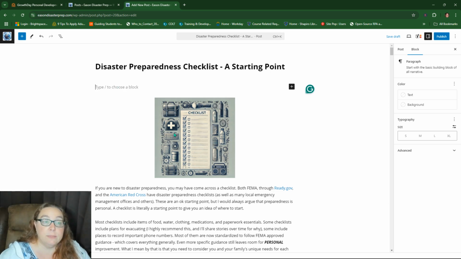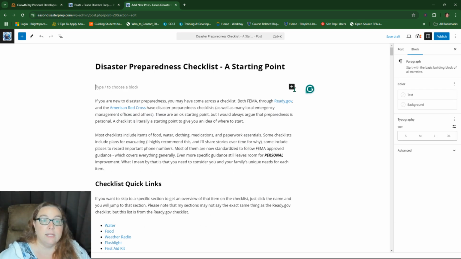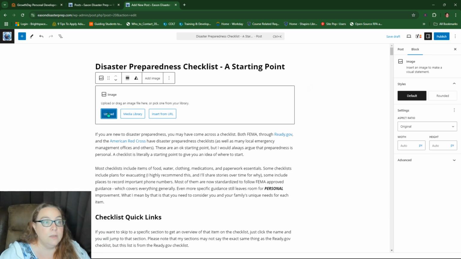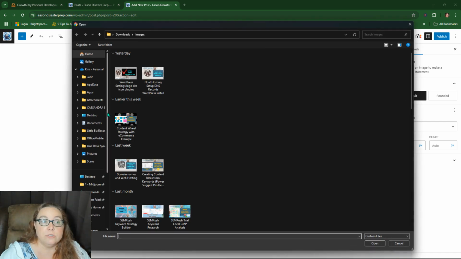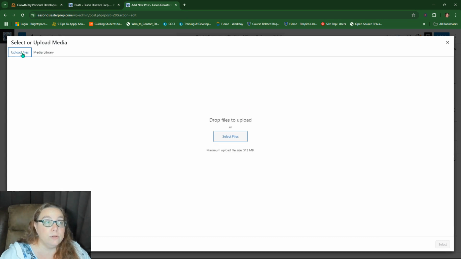But if you want to enter an image like this one here, in fact, we'll just delete this one out. And you hit the plus, and then you can say image. And you can either upload an image, it'll pull from your default one, or you can go into the media library and you can upload files here.